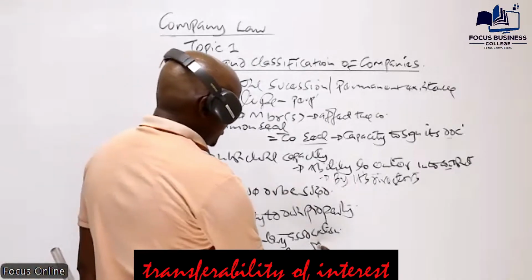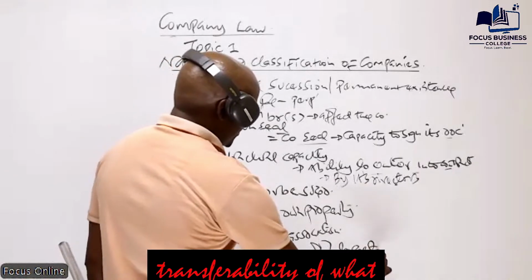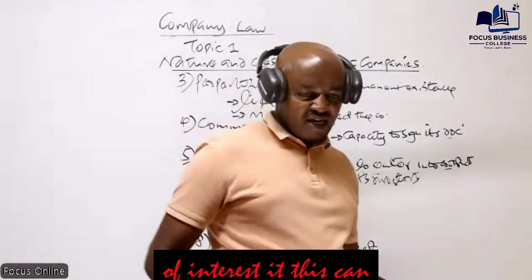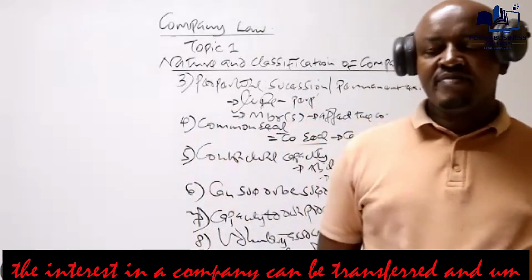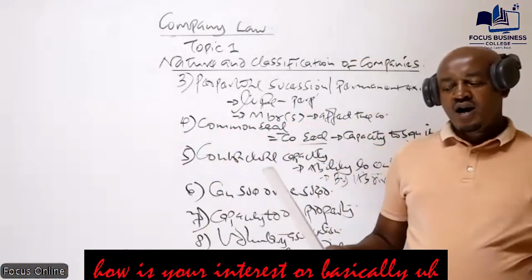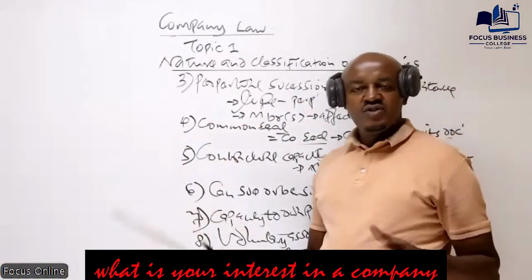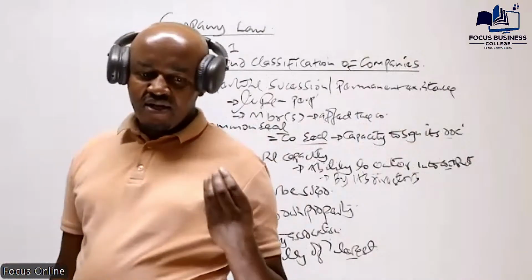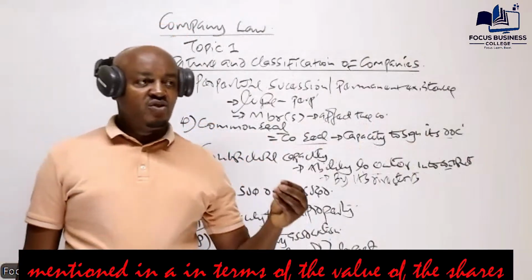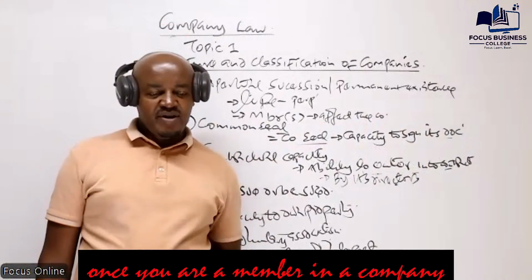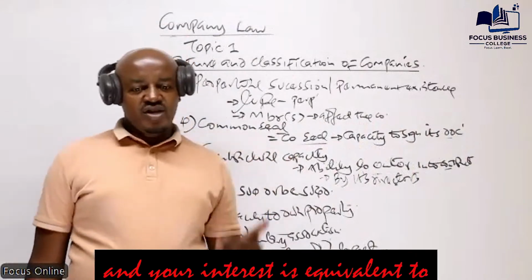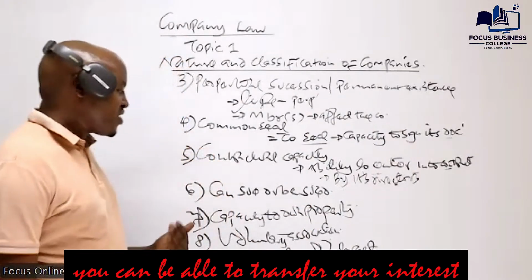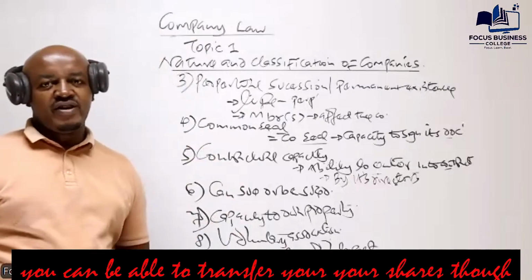The other feature of the company, number 9, is transferability of interest. When we talk about the transferability of interest, it means that the interest in a company can be transferred. And what is your interest in a company? Your interest is measured in terms of the value of the shares you hold in a company. Once you are a member, your interest is equivalent to the shares you hold, and you can transfer your interest, that is, your shares.